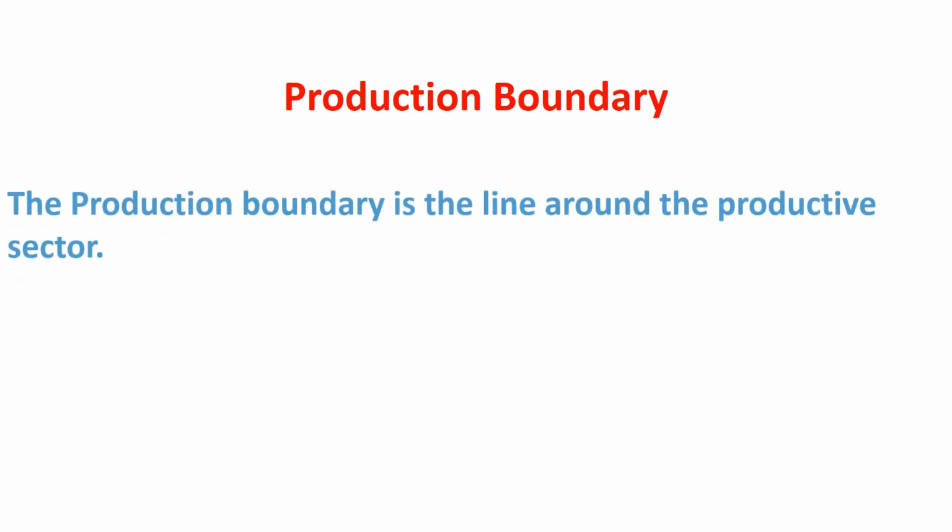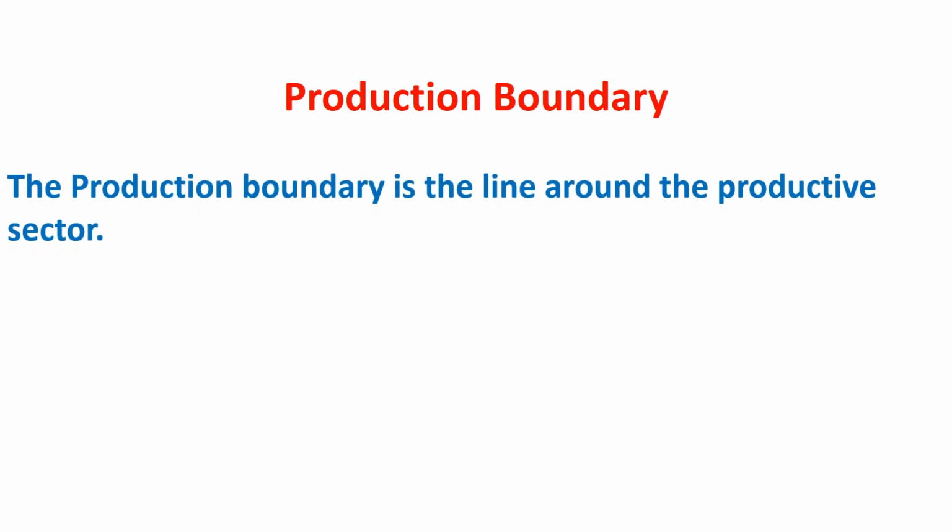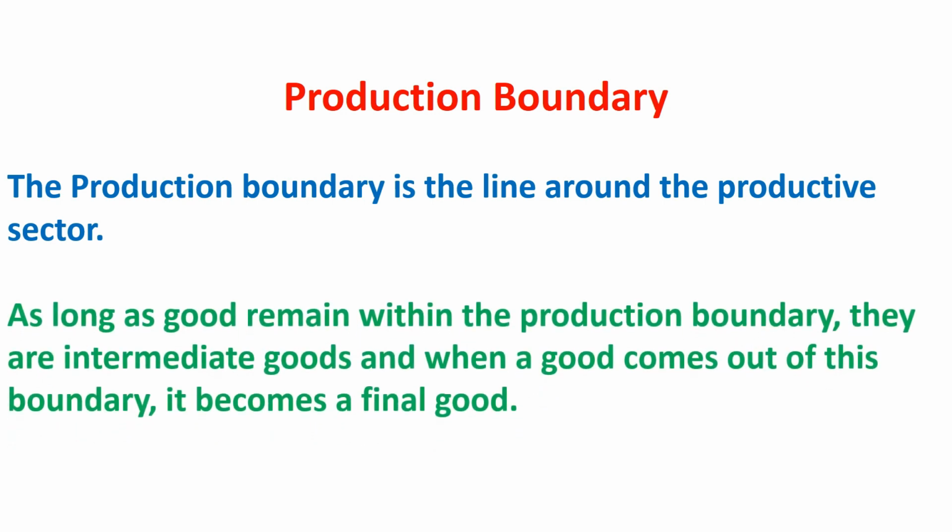Production boundary. The production boundary is the line around the productive sector. As long as goods remain within the production boundary, they are intermediate goods. And when a good comes out of this boundary, it becomes a final good. The concept of production boundary is very important to understand the difference between intermediate goods and final goods.